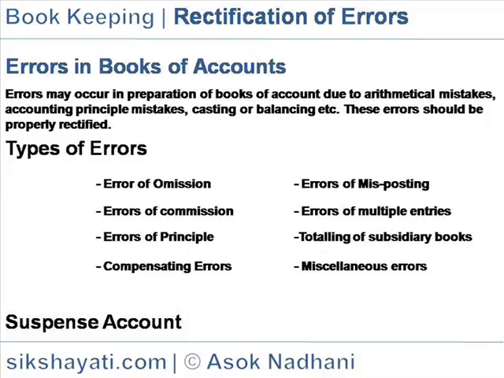Types of errors. Error of omission. Such error occurs when a transaction is omitted either wholly or partly in the books of original entry. Such error does not affect trial balance.